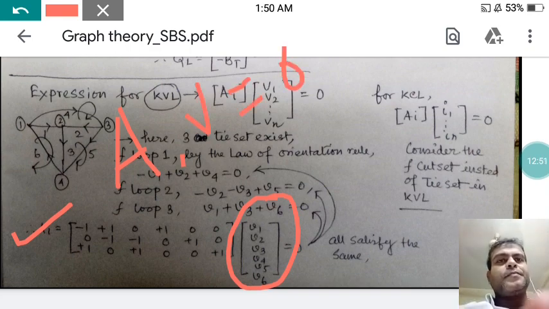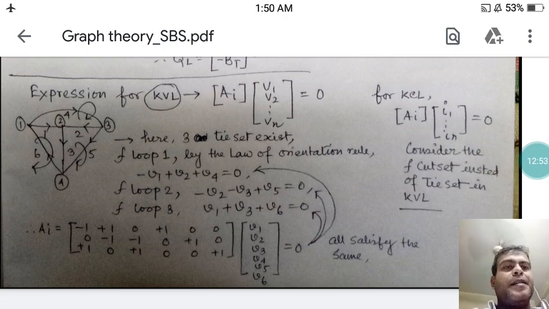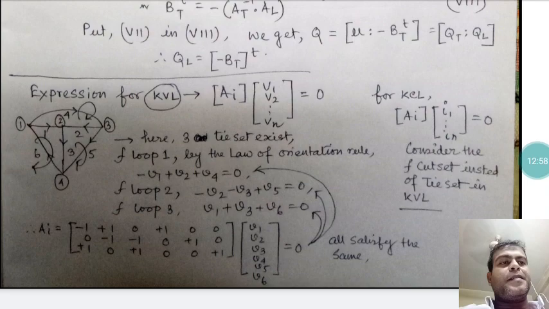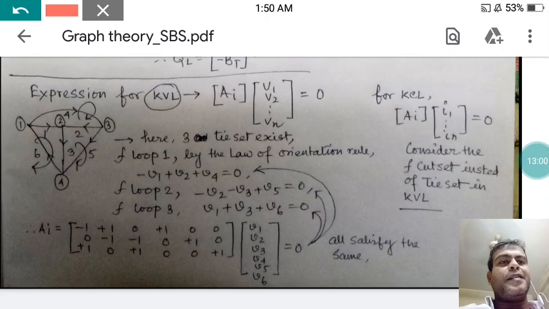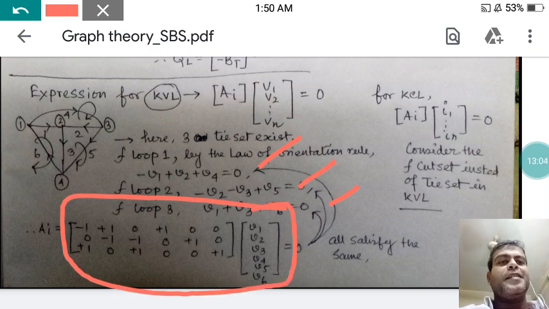So here, if you multiply this inside the matrix, you will get the particular equations that I already showed, that 1, 2 and 3. If you evaluate the entire matrix, you will get these three sets of equations. So that is the expression for KVL.